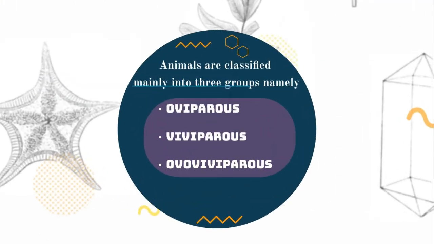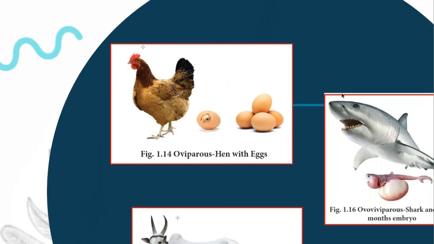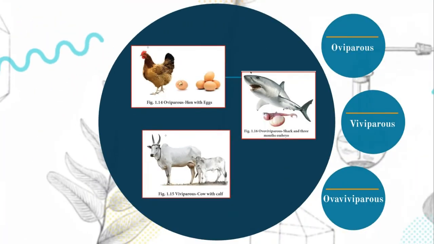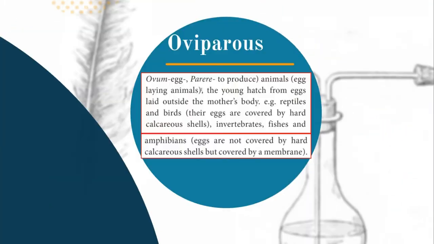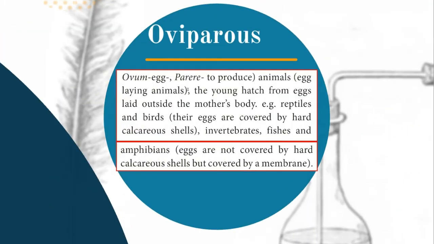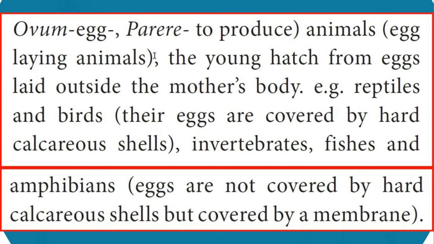Next, the last part. We are going to see animals are also classified into three categories, three groups: oviparous, viviparous, ovoviviparous. First, oviparous. Oviparous means egg-laying animals, egg-producing animals. Young ones hatch from the laid eggs.